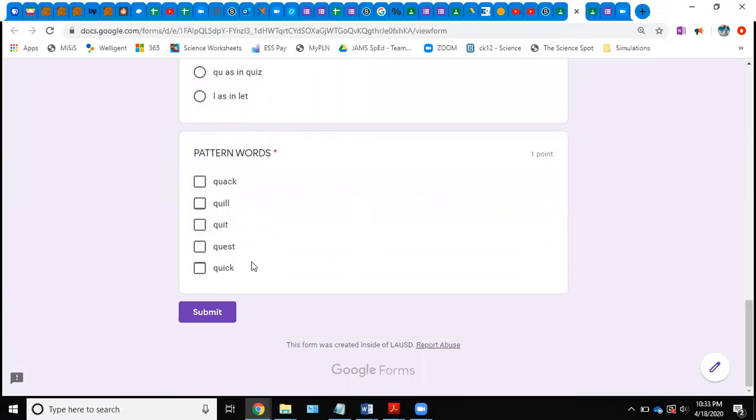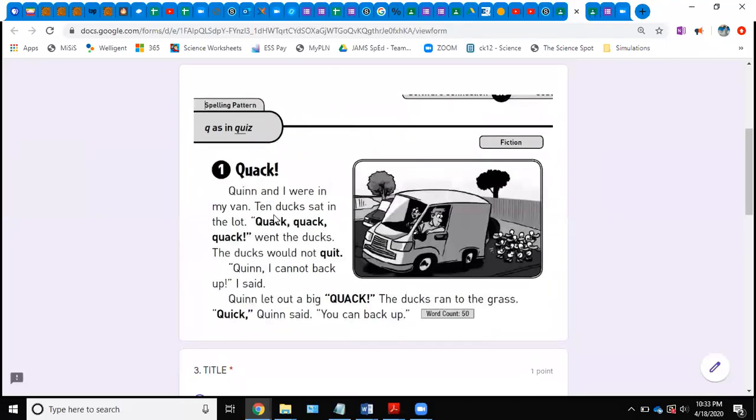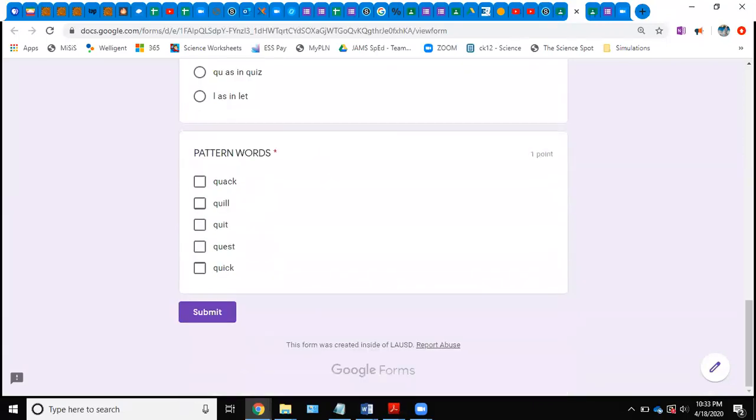And then for the pattern words, you would go back up here, and as you're reading, you need to find all the bold words. So for example, here's quack, quack, quack, quit, quack, quick. So you find the ones that are in here and you choose the right one. So it could be one of them, it could be maybe 2 of them, or maybe it's 3, I don't know. Whichever ones it is, you select them and then you press submit.